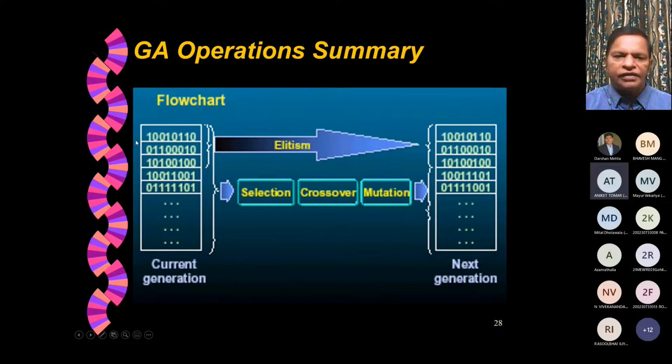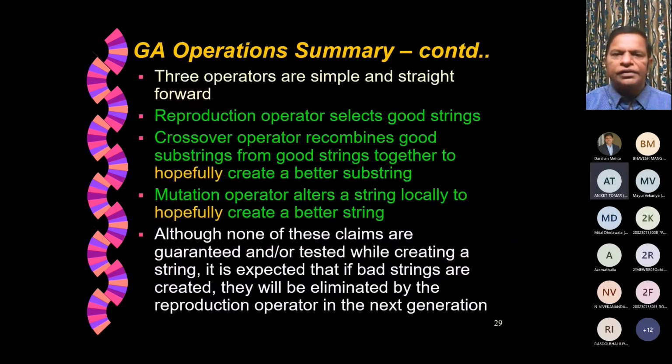That will come here for the current generation. Again, evaluate the fitness value, rank them, and talk about elite members, selection, crossover, mutation, and keep doing it. So this, what I have shown in the flowchart here, is for one generation. Like that, we do it for multiple generations.